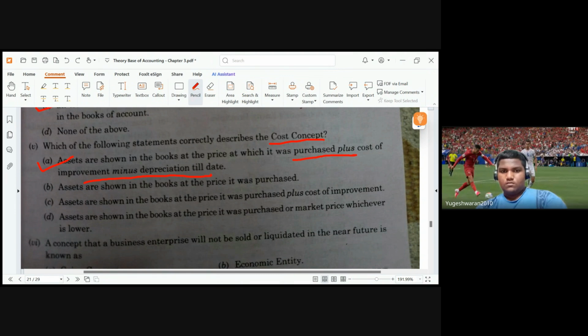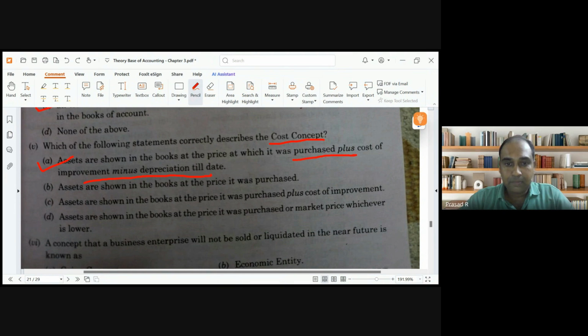Assets are shown in the books at the price it was purchased plus cost of improvement. Assets are shown in the books at the price it was purchased or market price. This is absolutely wrong. So, at the price at which it was purchased plus cost of improvement minus depreciation. This is given in Accounting Standard 10, Fixed Assets. When we discuss the accounting standards, you will be able to appreciate it better. For now, you can just remember this, guys.